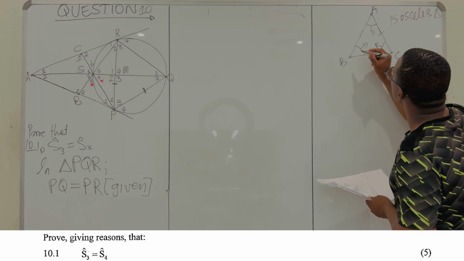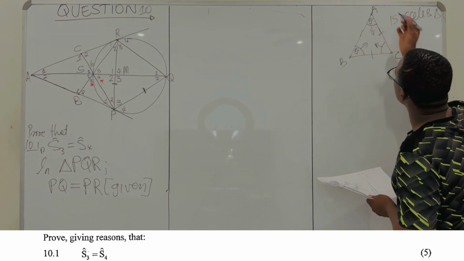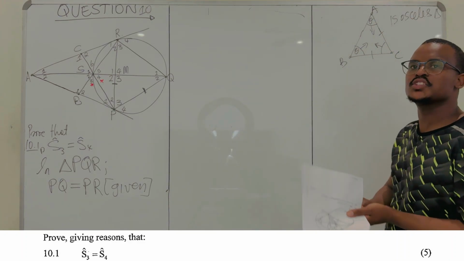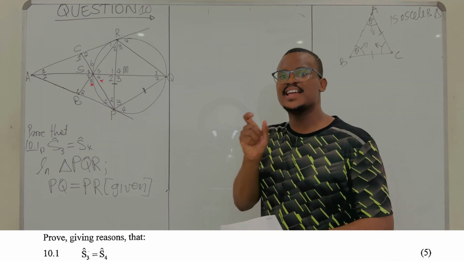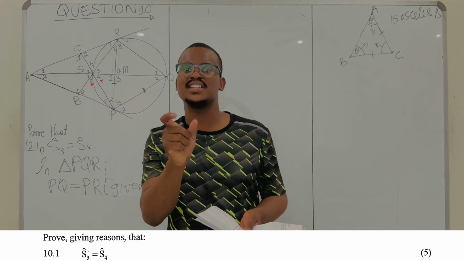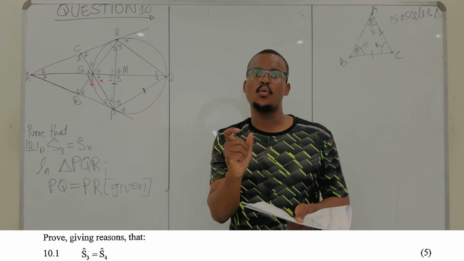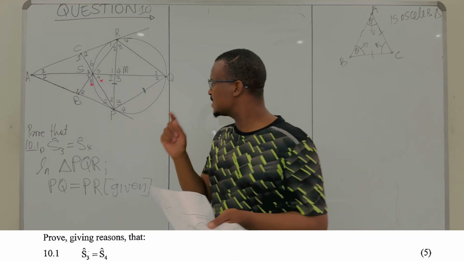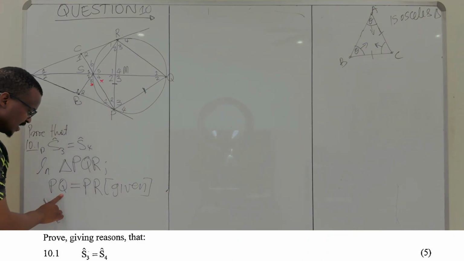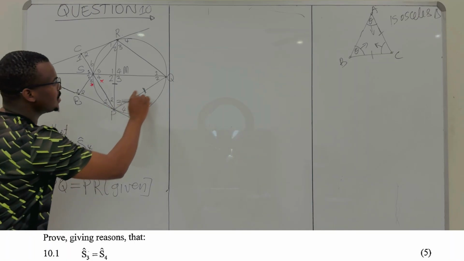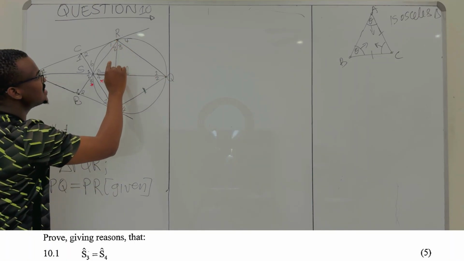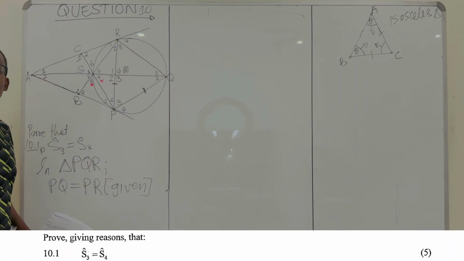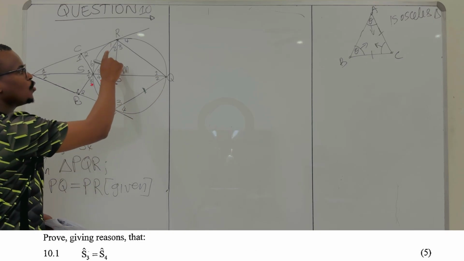So what does that mean? It means this angle and that angle are going to be equal. So if you have an isosceles triangle, the angles that are opposite equal sides are going to be equal in measure. So in this case, if your PR is equal to PQ, the angles that are facing those equal lengths are going to be equal.